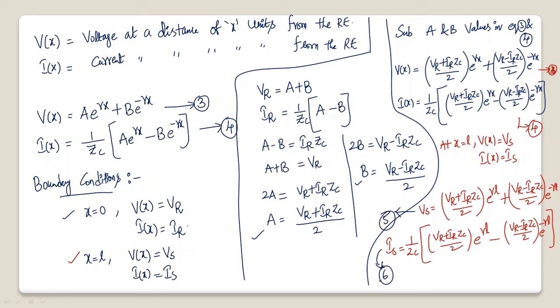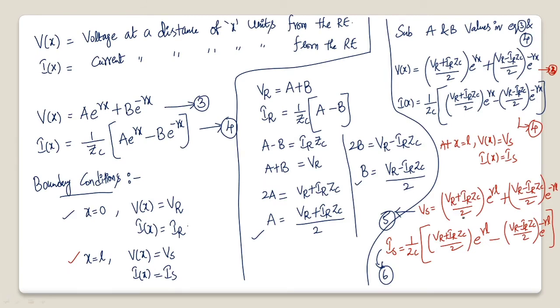Now let me modify equations 5 and 6 a little bit in order to obtain the equation in a more comfortable form, because if the equations are like this, you cannot get the coefficient of Vr and the coefficient of IR separately. So that is the reason why I am separating the Vr terms.